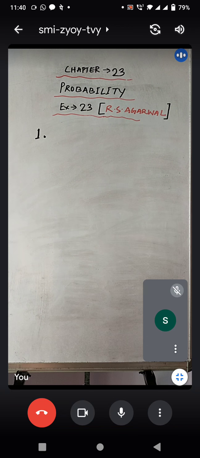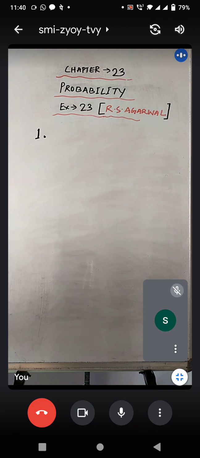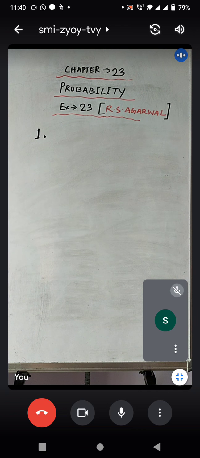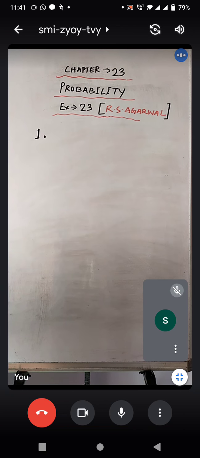Now here is the solution of question number 1 of exercise 23, chapter 23, that is probability, R.S. Agarwal. Now first of all we'll do the first question, that is a coin is tossed 300 times and we get head 126 times and tail 164 times. So we'll write this way, you have to write all of you.